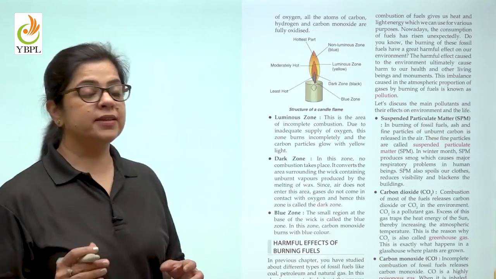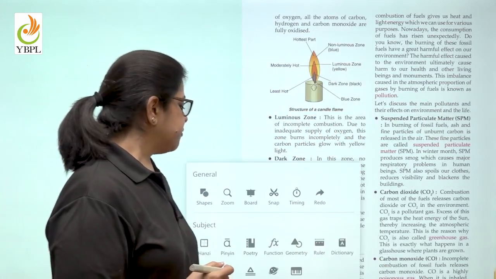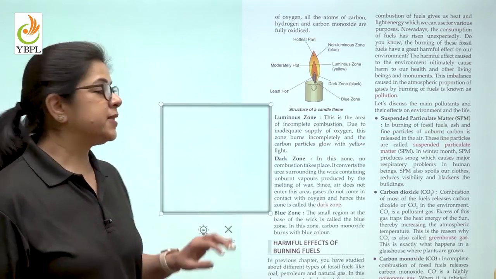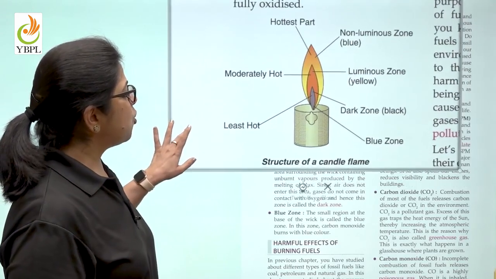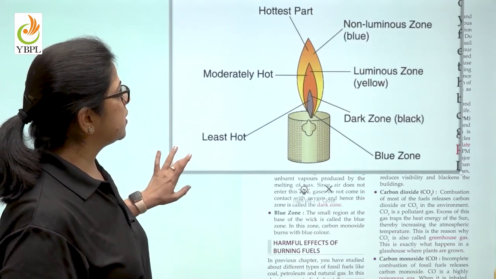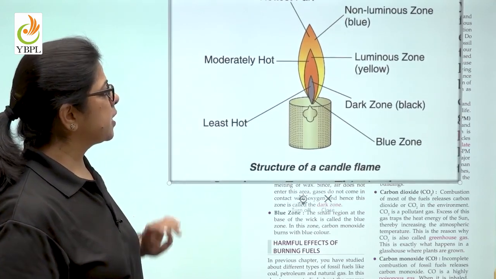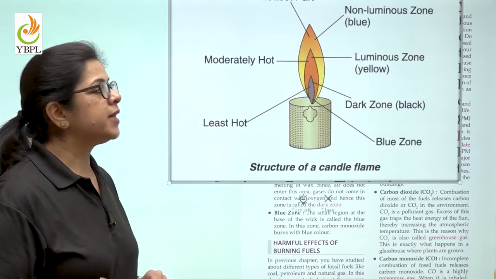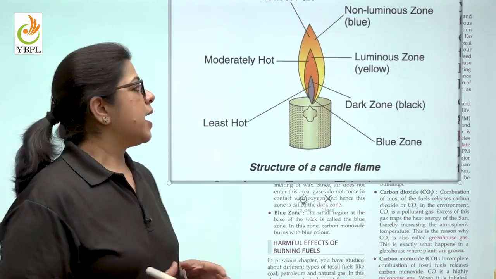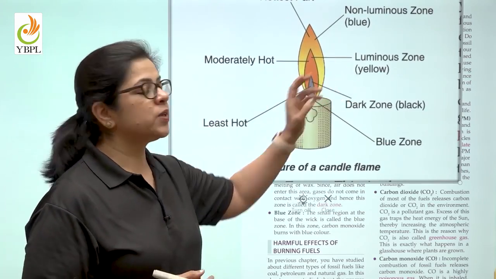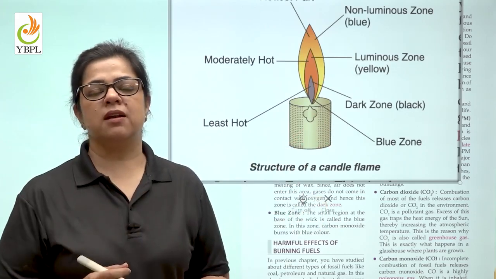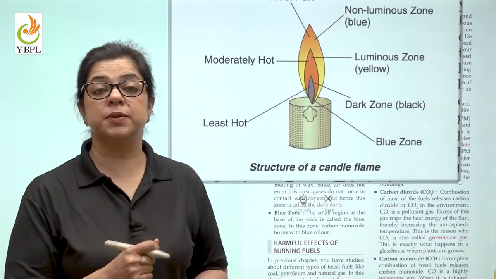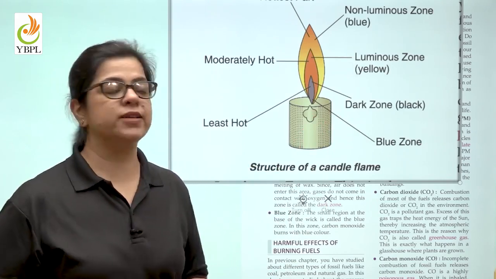And if you look at the flame of a candle very carefully, you will see that there are many zones in it. So there is a non-luminous zone, as we can see here. The non-luminous zone is the outermost zone, and then comes the luminous zone, which is yellow in color, a dark zone which is black in color, which is not so clearly visible until you actually put your eyes to it.